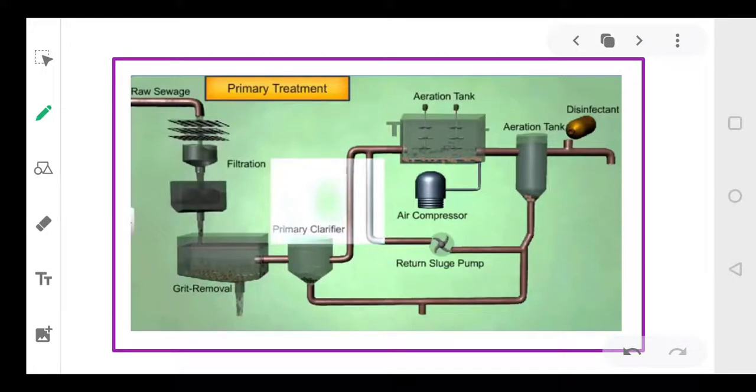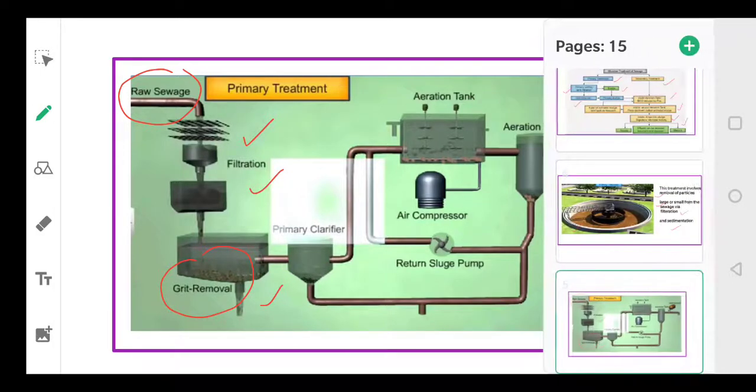Now see, your raw sewage, that is your wastewater, will be put into the filtration tank, then it will go to grit removal, and then it will go to the secondary treatment. Okay, so let's talk about the filtration and grit removal first.